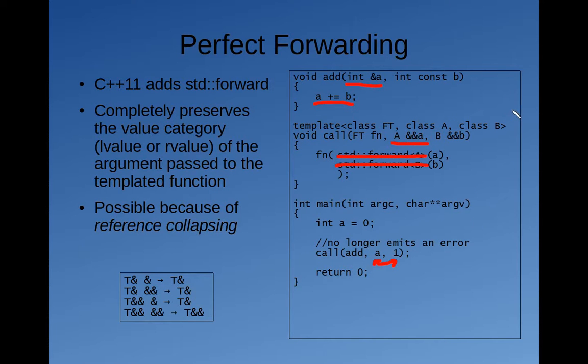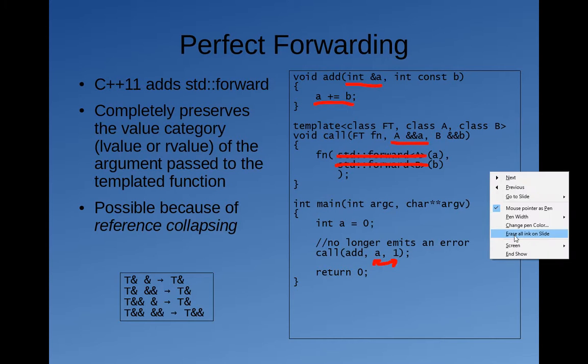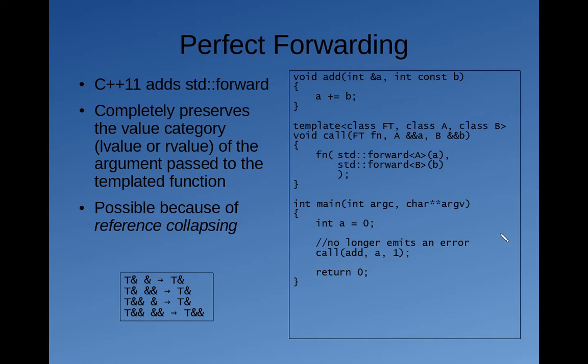So how do we get around that? Well, we have Std Forward, and what Std Forward does is it preserves the value category of arguments that get passed in. So the problem stems from the fact that A is a named R value reference if we pass in a literal. If we attempt to initialize this with an unnamed R value reference, then that will give us an error.